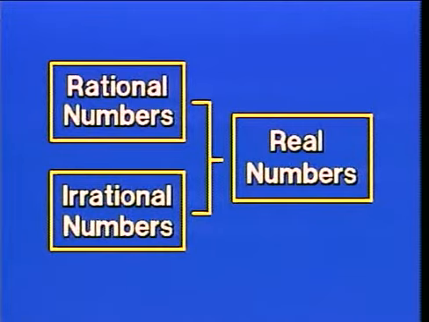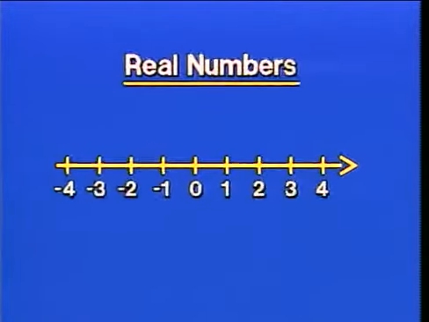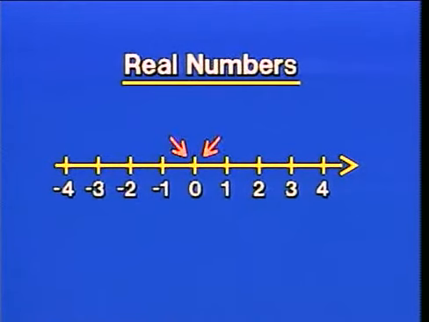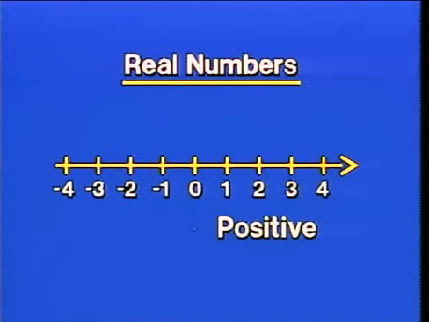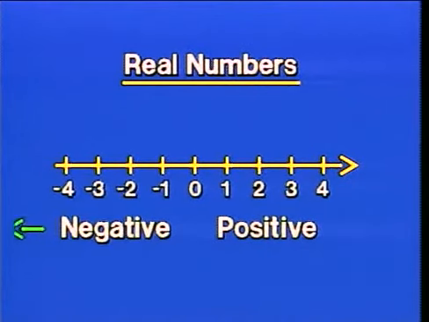Now, real numbers are often illustrated by using a number line. The important thing about a number line is that it starts at 0, and that number is called the origin of the real numbers. And from 0, if we look out to the right, we see positive numbers, and to the left of 0, we see negative numbers. Now, 0 itself, remember, is neither positive nor negative. What we've done here is we've labeled 1, 2, 3, 4 to the right of 0, and -1, -2, -3, -4, and so on to the left of 0. But really, the real numbers contain all the numbers in between those integers that we have listed.